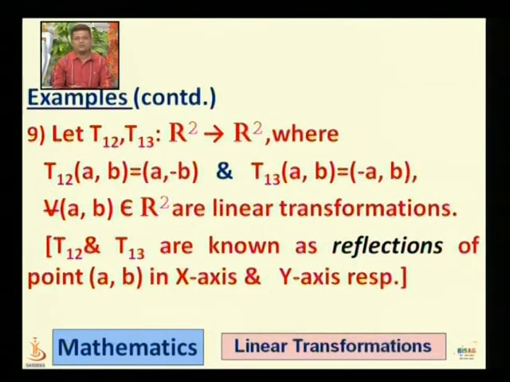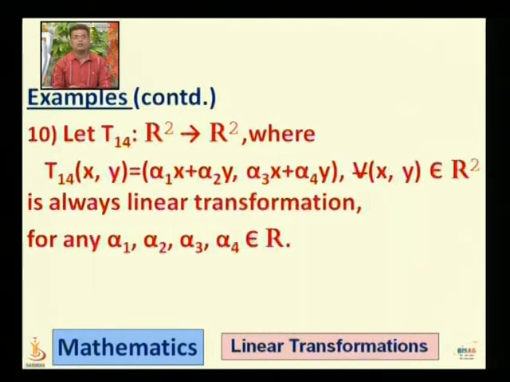We take the next two functions, T12 and T13 from R2 to R2, where T12 of ab is a, minus b, and T13 of ab is equal to minus a, b for every ab belongs to R2; they are linear transformations. Here T12 and T13 are known as reflections of the point ab in the x-axis and y-axis respectively.